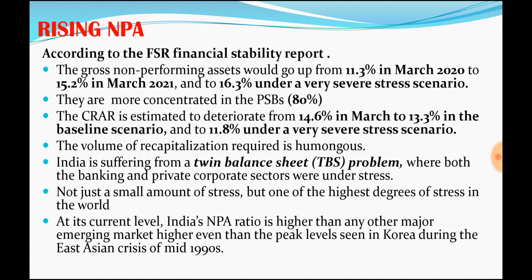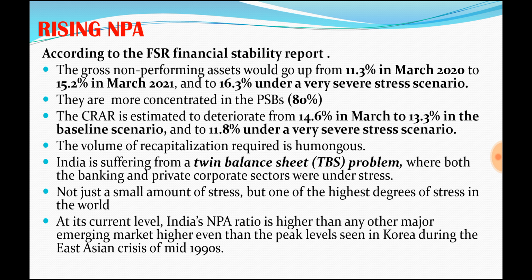The Financial Stability Report, recently in 2020, in March, said that the total non-performing assets of the banks would go up from 11.3% in March 2020 to 15.2% in March 2021, and even up to 16.3% in March 2021 under very severe stress conditions.